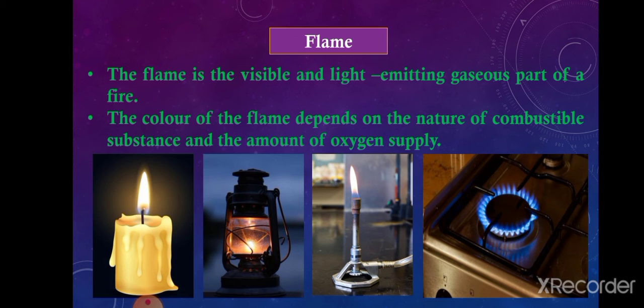As you can see, the candle flame, the lantern, the Bunsen burner or the LPG flame all have different colors. So the color depends on these two factors.